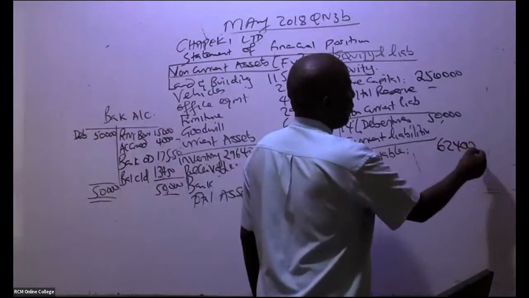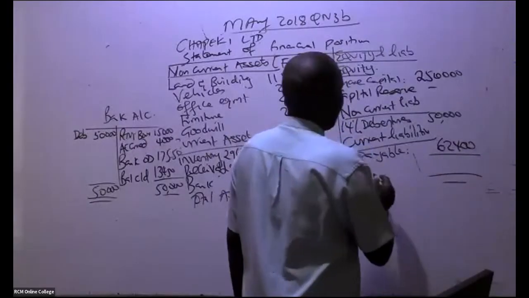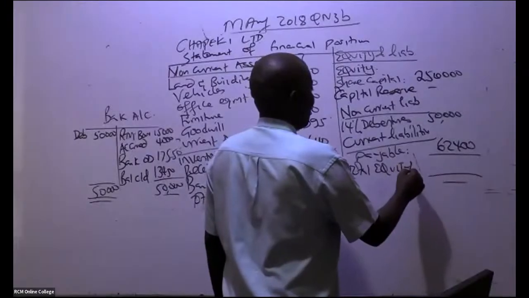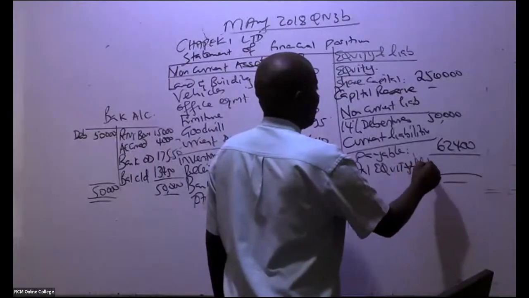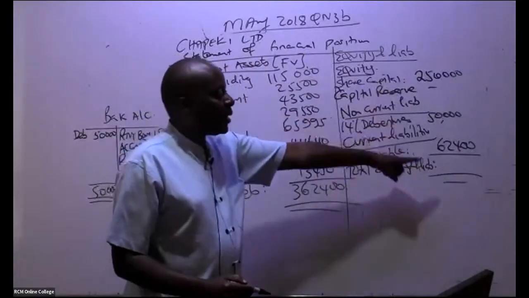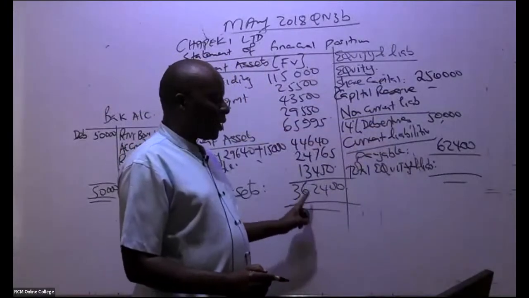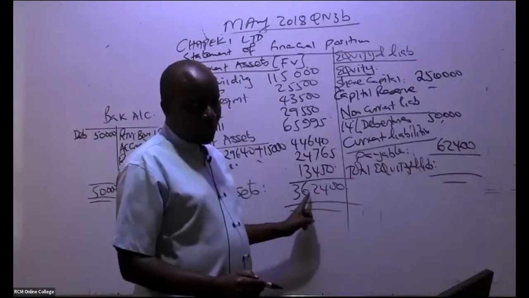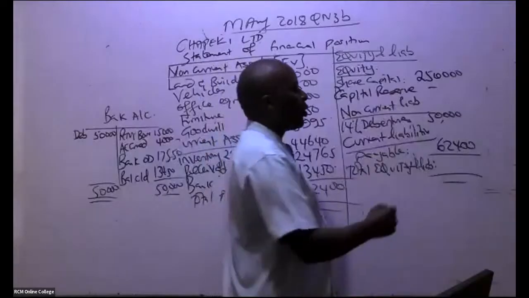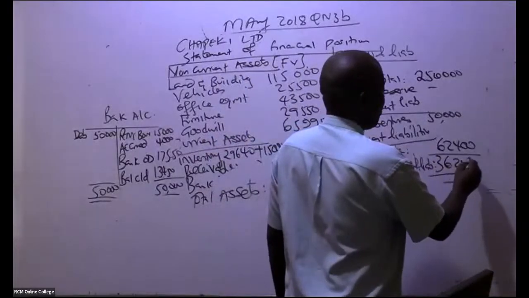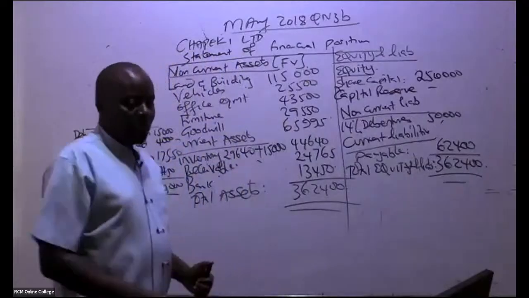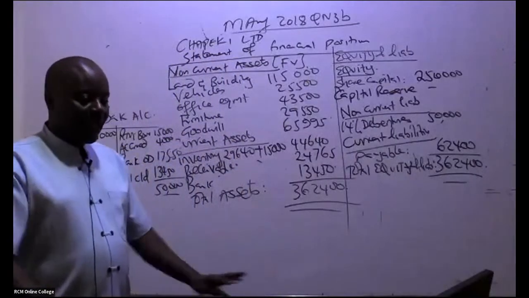So come here and combine total equity and liabilities. Total equity and liabilities, how much do we have there? You take this plus this plus this. If you are accurate, then it should add up to this 362,400. Yeah, because this is 300. So we have here 362,400, and it has balanced.